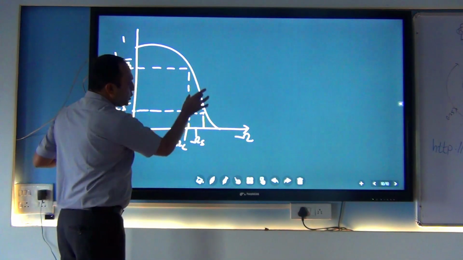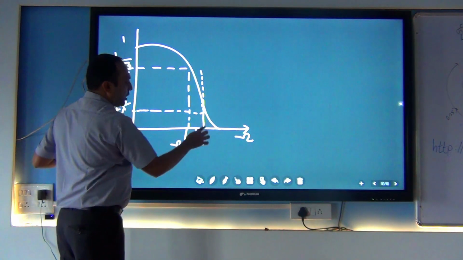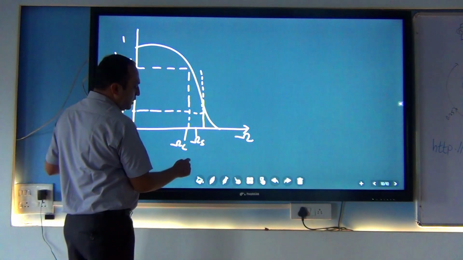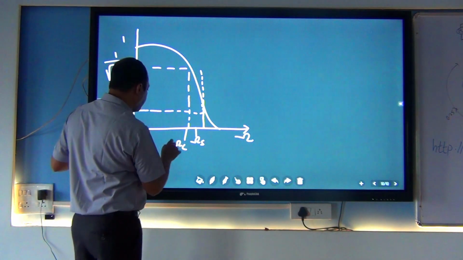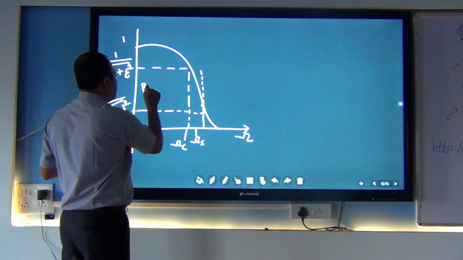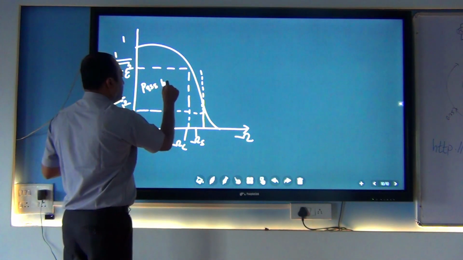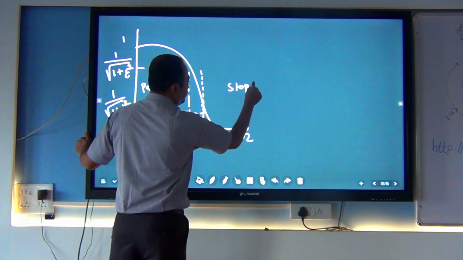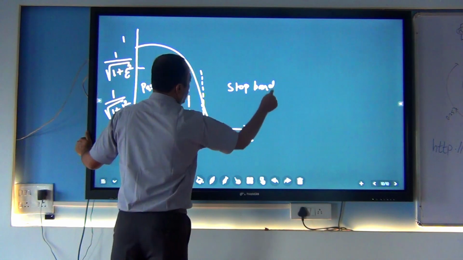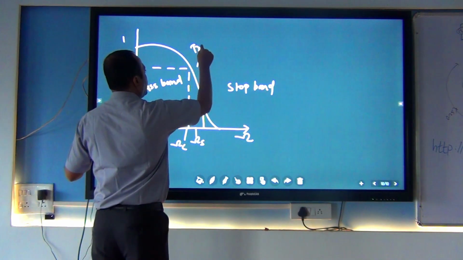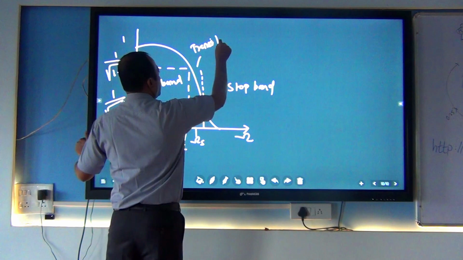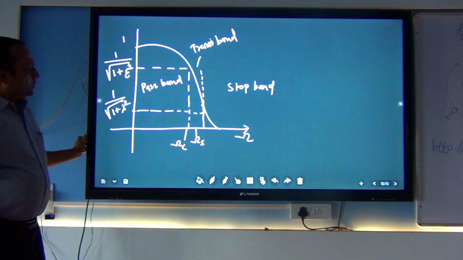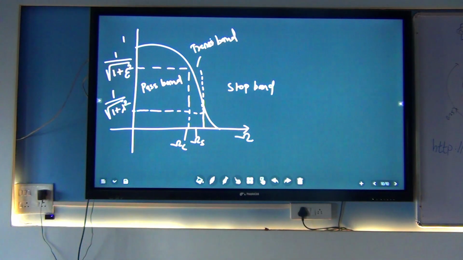So this portion is called the transient band. So it is the cutoff frequency. Here this one is the pass band, this is the stop band, and this is the transient band. So this diagram is also important.